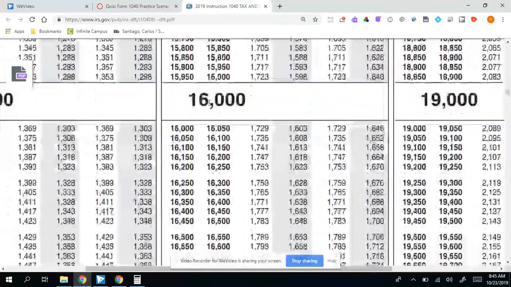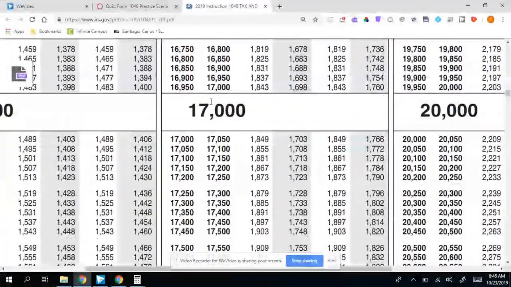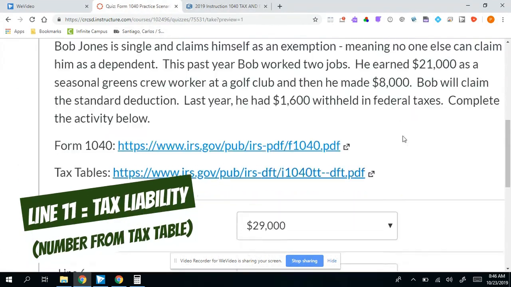So let's scroll down. Okay, so I cannot do 1695 to 17 because 17 is not less than 17,000. So I've got to go to the next one. At least 17,000, but less than 17,050. Single. So $1,849 is going to be the tax liability for Bob.